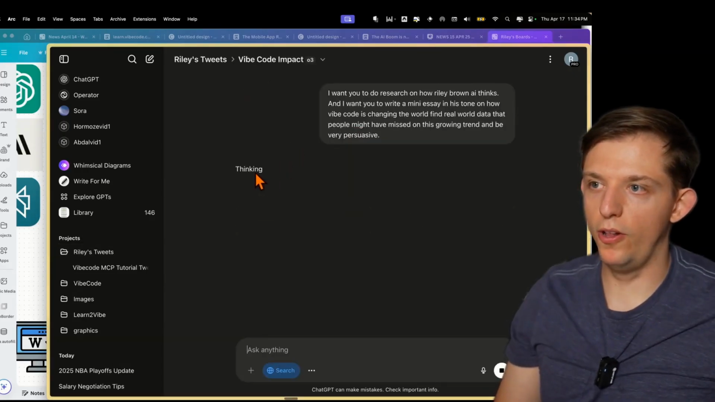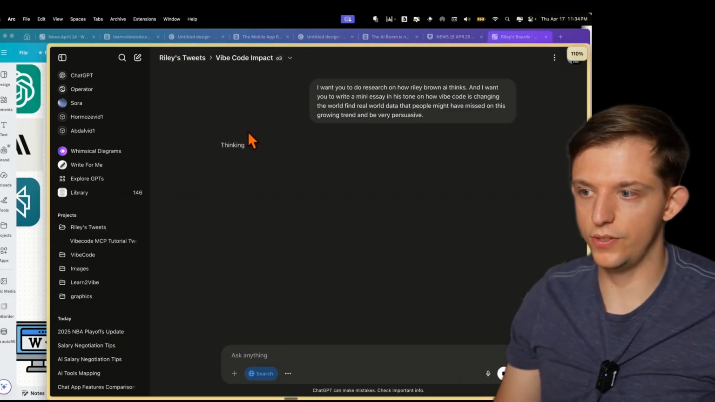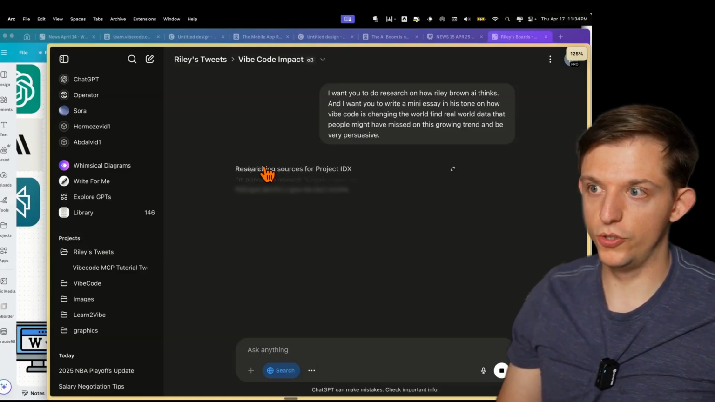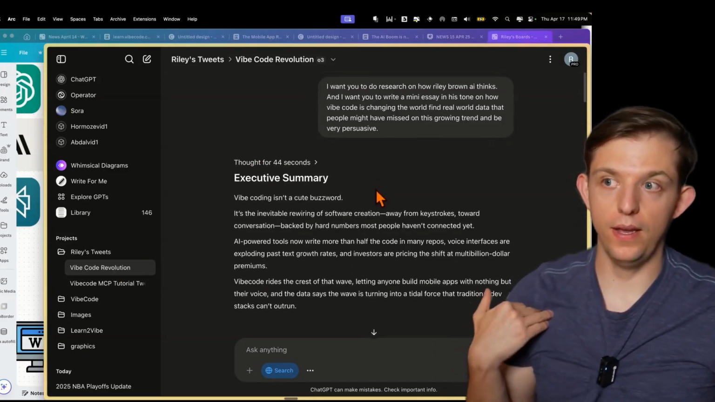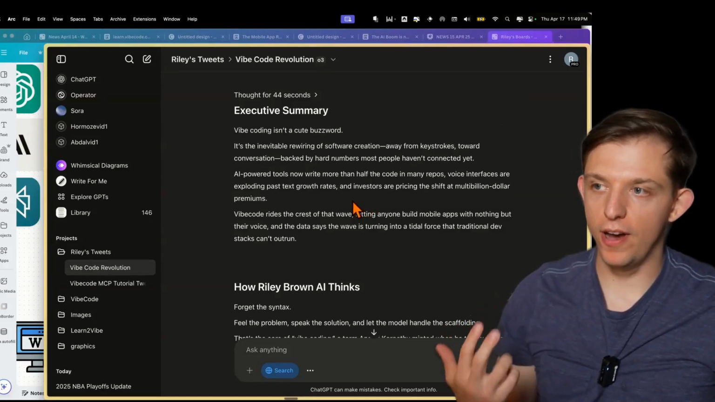And this model is incredible, by the way. This isn't a very good prompt to understand its full utility, but O3 is a very strong model. So what this did is it actually searched the internet for me, Riley Brown, and it got my perspectives on vibe coding.